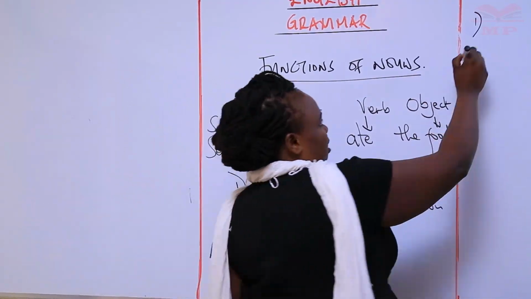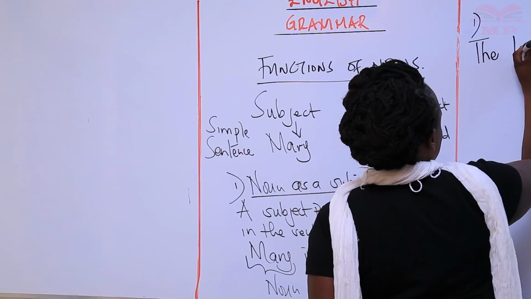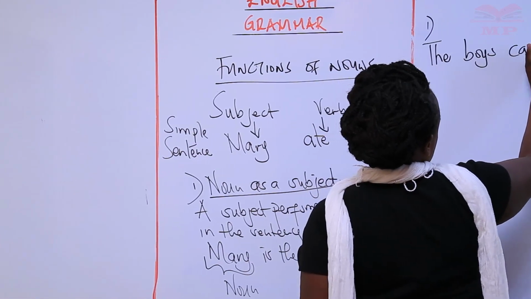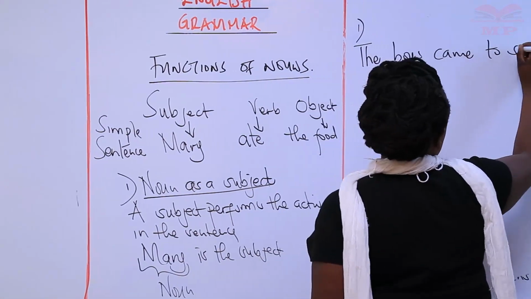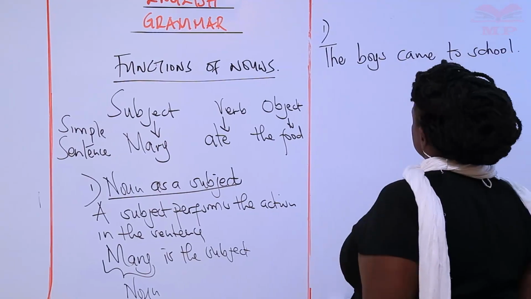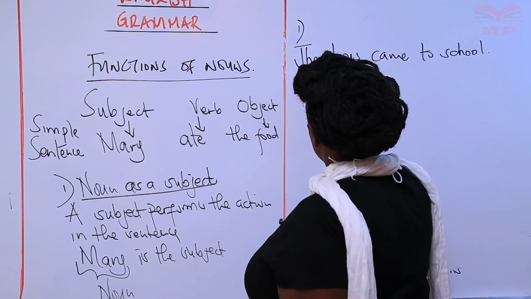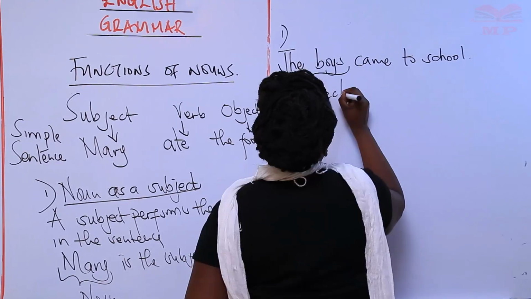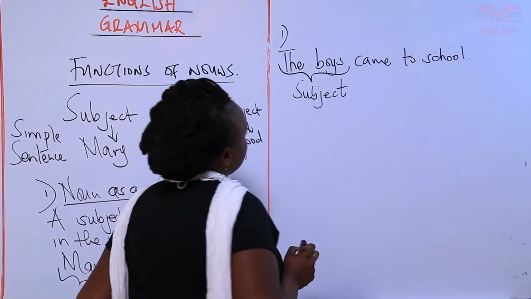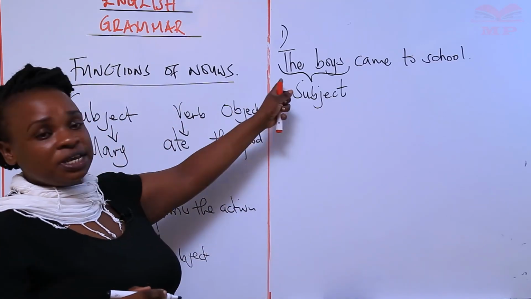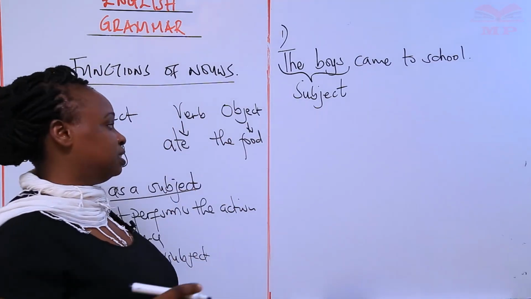Okay? The boys came to school. Okay? So the boys is our subject here. So here, the noun, the boys, is functioning as a subject.